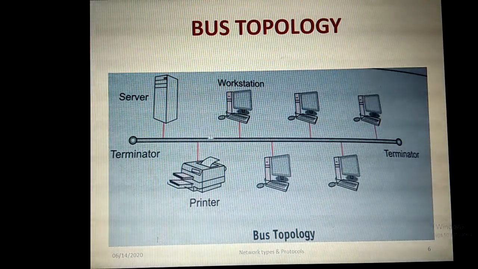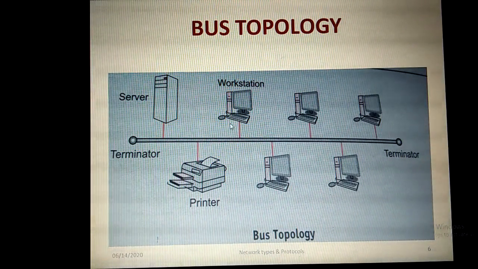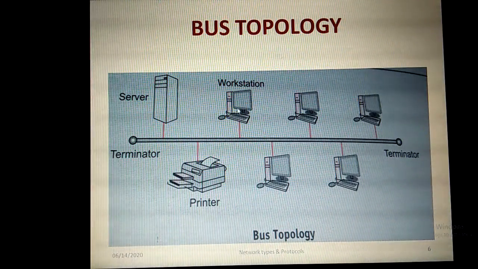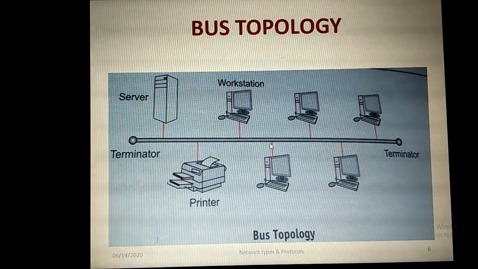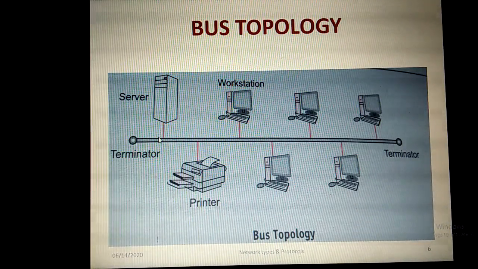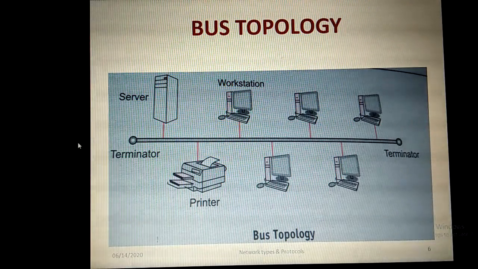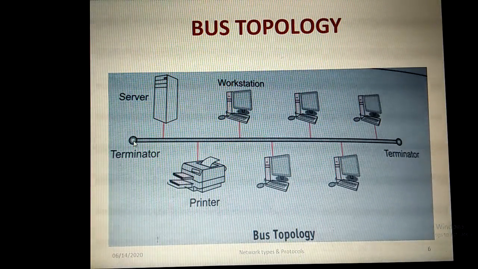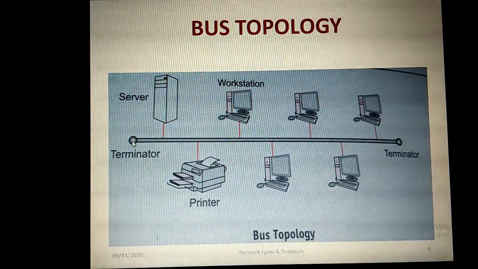A single common cable is there. In that common cable, all the other nodes, that is, computers, are connected to that common cable. Even a printer is connected here, and a server machine is also connected here in the common cable. At both the ends we have the terminator, that is, the stop point in the cable.